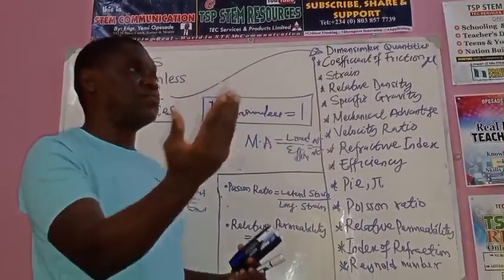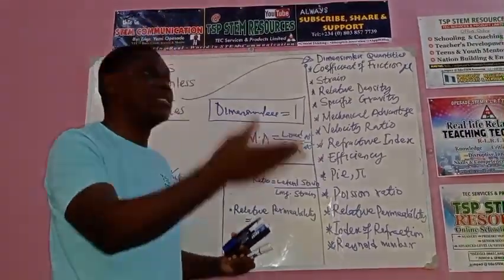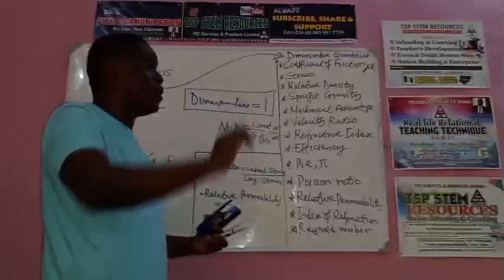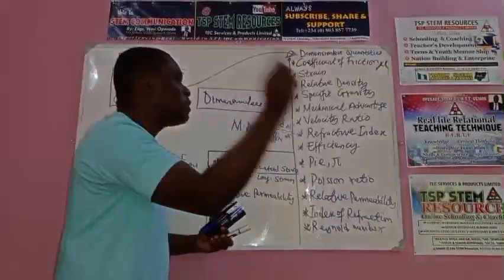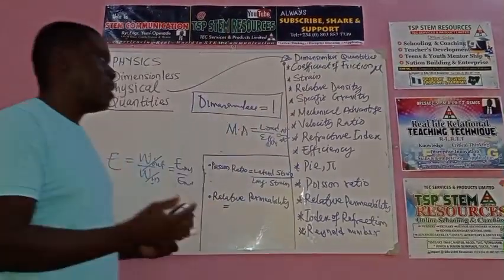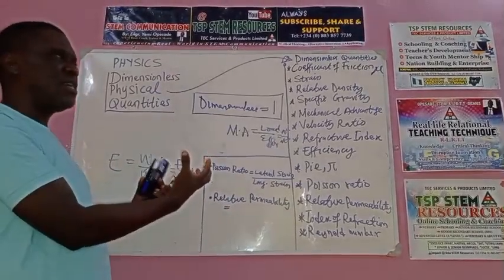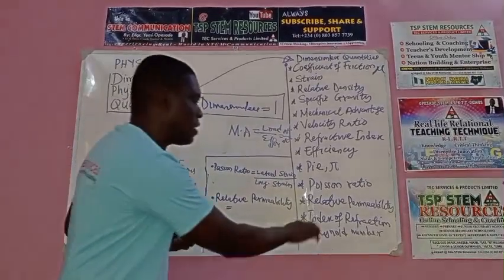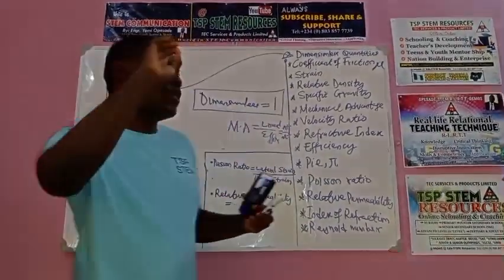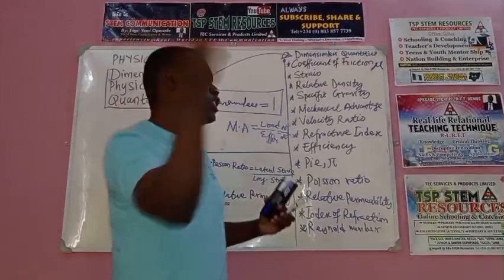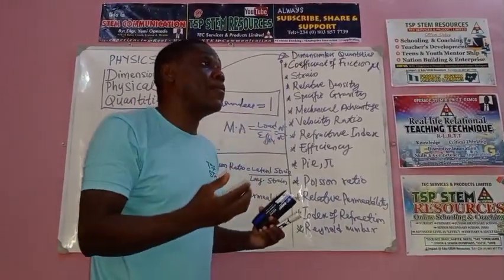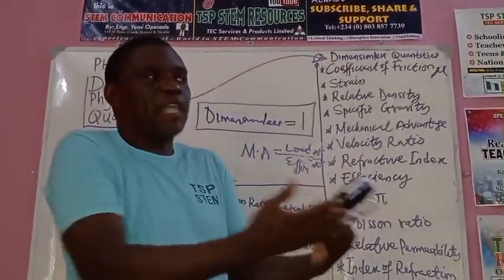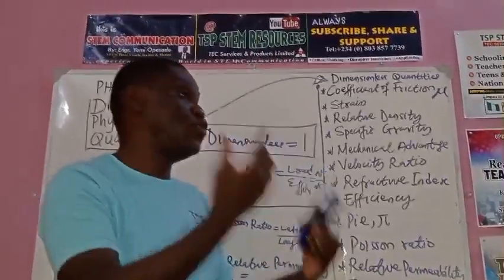People like Elon Musk and the creators of Facebook, Twitter, Threads might have listened to a word from a motivator, a mentor, a teacher, a nation builder. That word may be the one that is making them create things. So as you listen to this type of communication, it may just be one word, it may just be this Poisson's ratio or this pi that God is going to use to ignite something inside of you that will make you come up with a technology that will make you stand out in the workplace. And so please, do not forget to support us.